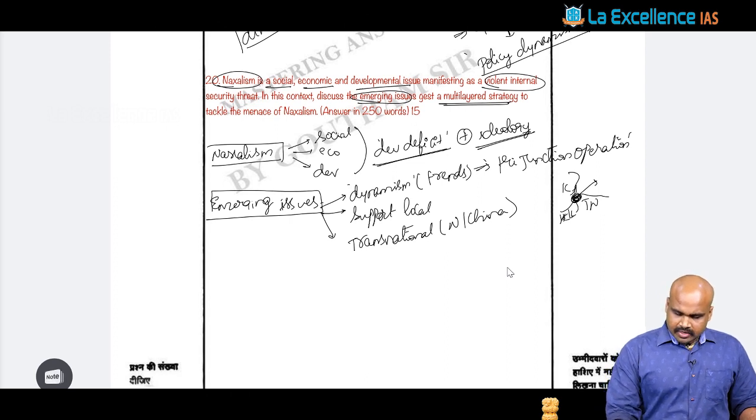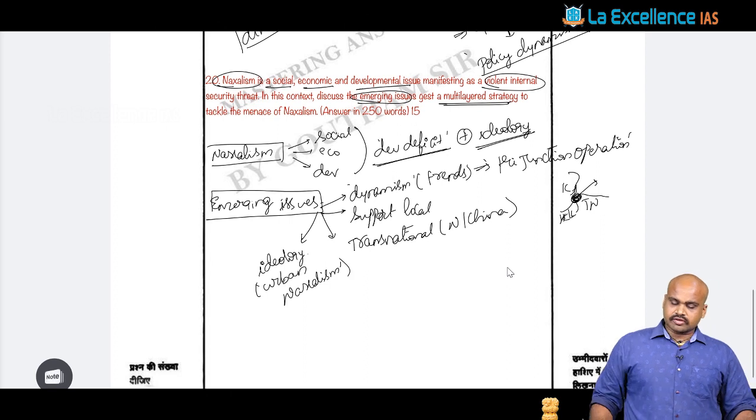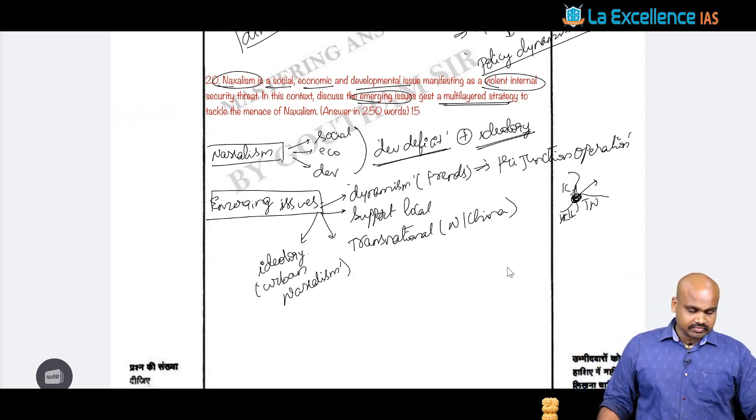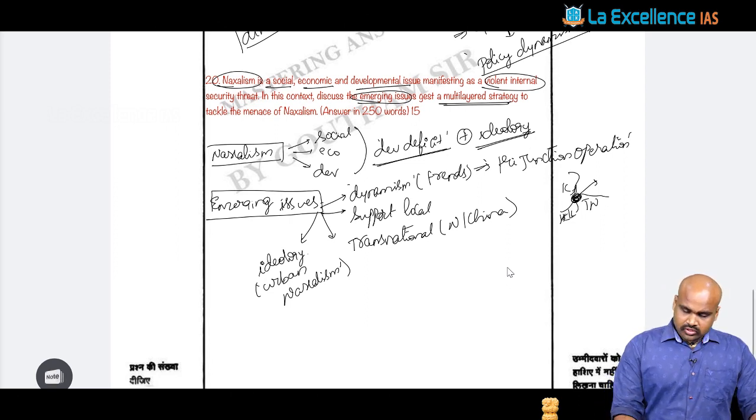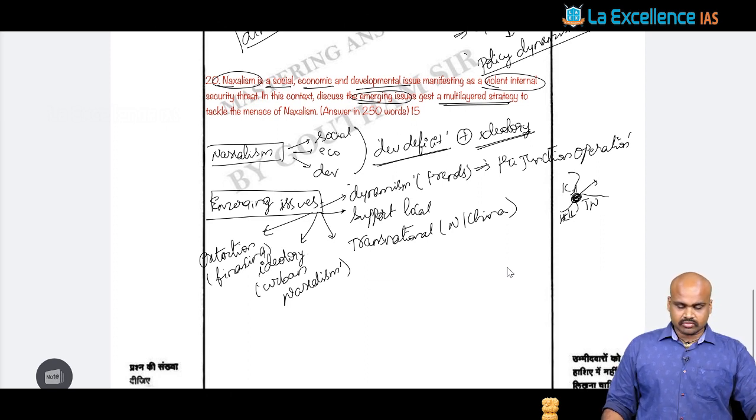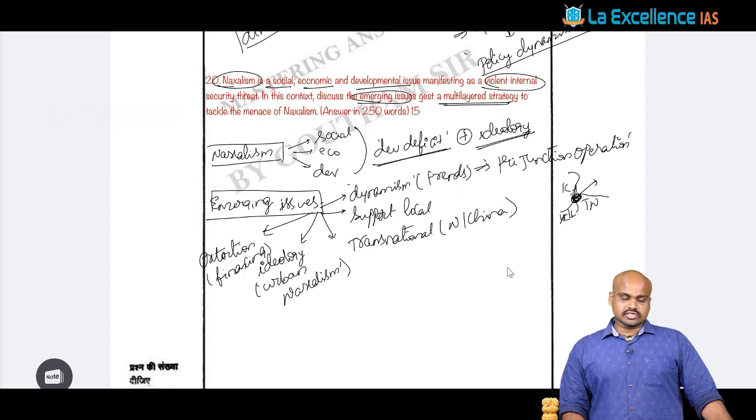That is also seen. Then apart from that, we can also talk about the ideology itself changing. We talk about phenomena like urban Naxalism. In the recent past, newspaper reports have been talking about this phenomenon of urban Naxalism, right? Also, the rampant extortion activities, which are the financing channel for Naxalism as a phenomenon.